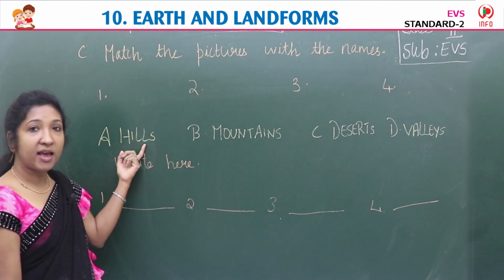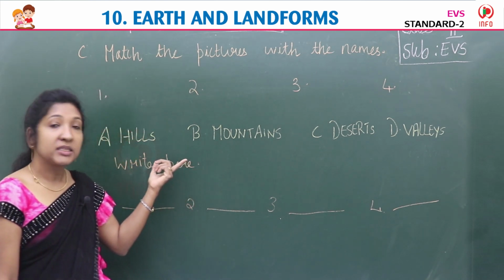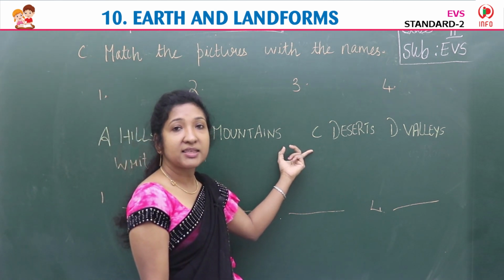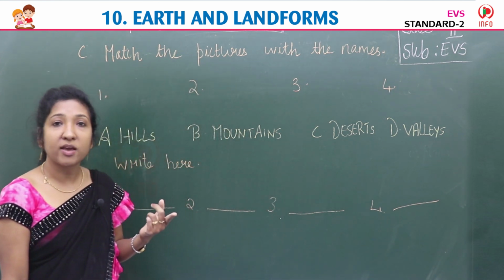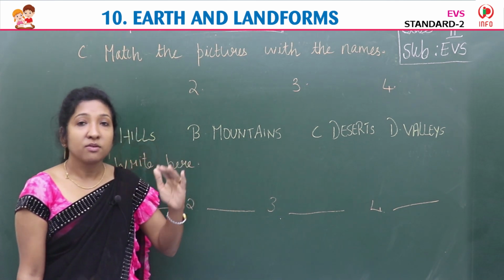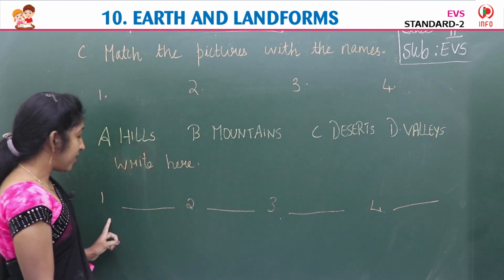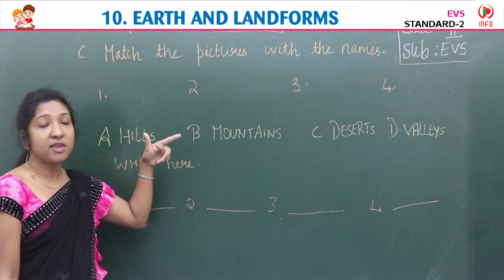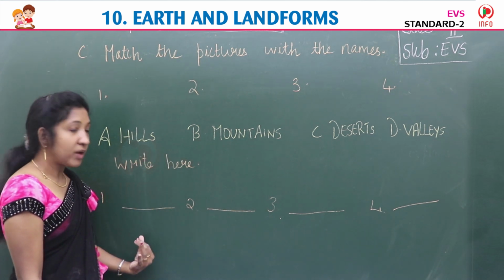A, hills, H-I-L-L-S, hills. B, mountains, M-O-U-N-T-A-I-N-S, mountains. C, deserts, D-E-S-E-R-T-S, deserts. D, valleys, V-A-L-L-E-Y-S, valleys. Okay, so you have to match the image with the correct word. Afterwards, you have to write here. Number 1, image. You see the image and write which image it is. You have to write here by seeing the A, B, C, D.